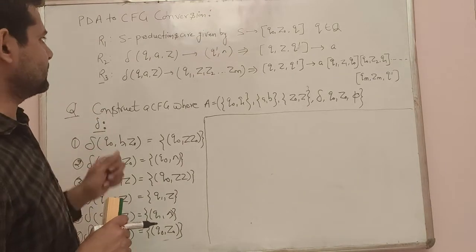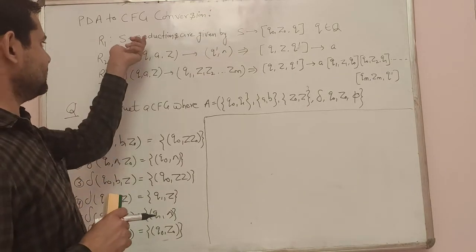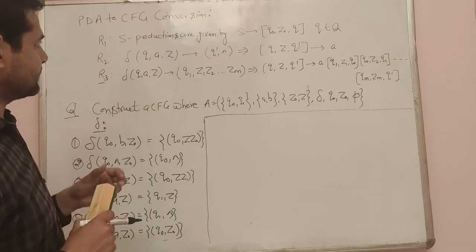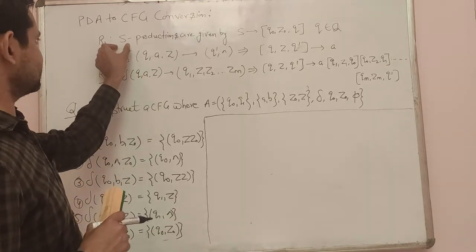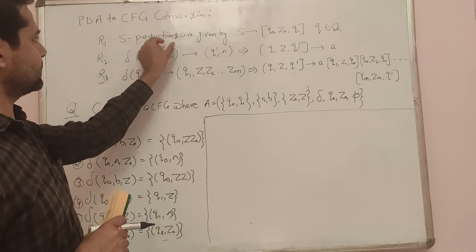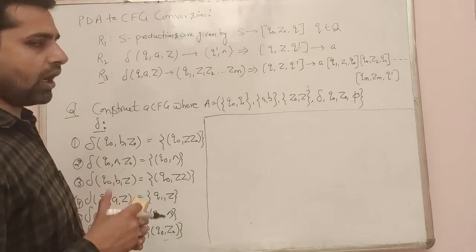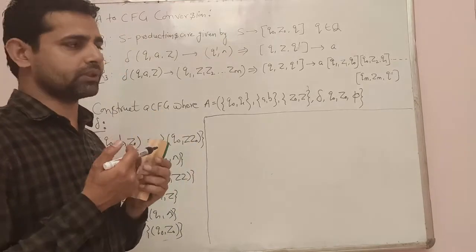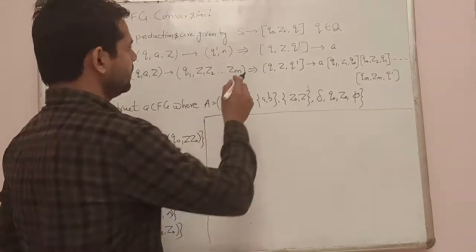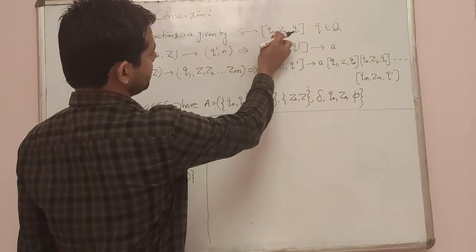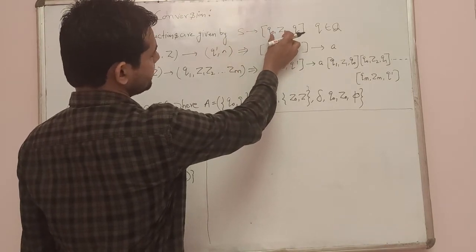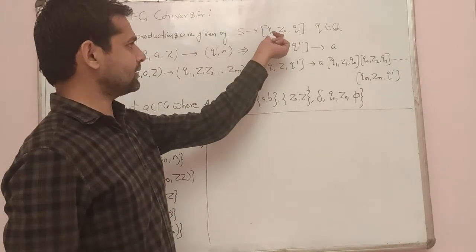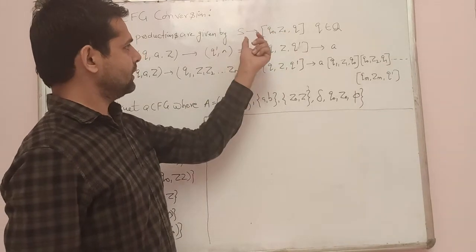The first rule is for writing the starting state productions. S is the starting state. How will we generate the S productions, the starting state productions? That is S tends to Q0 Z0 Q. Q0 and Z0 are fixed for writing the production for the context-free grammar.